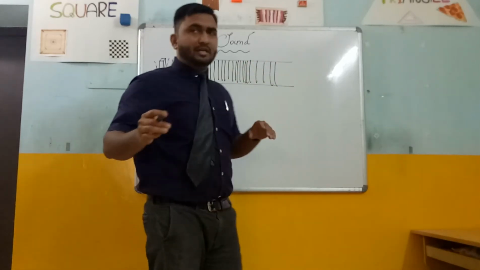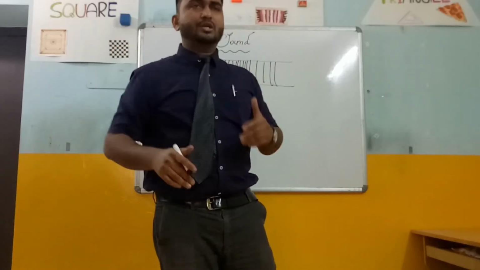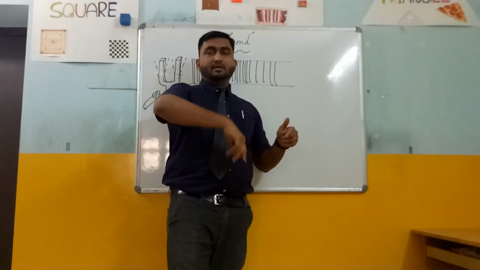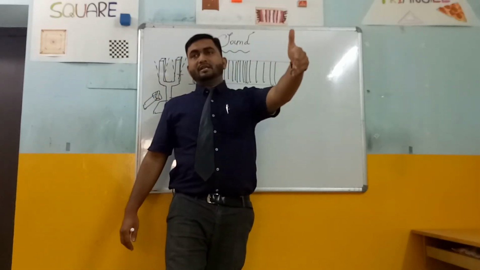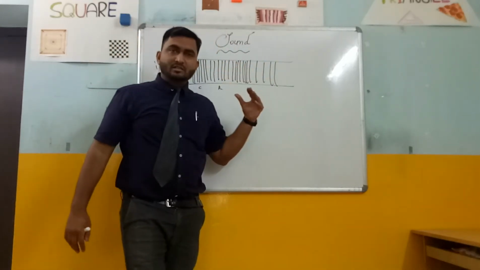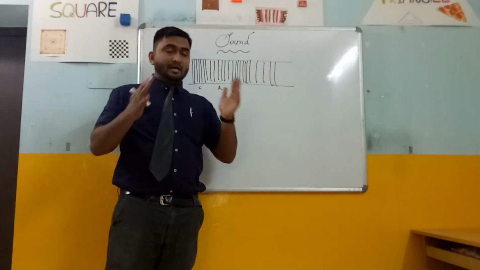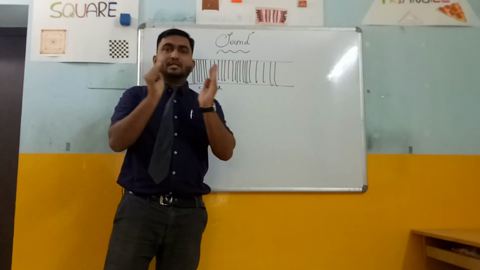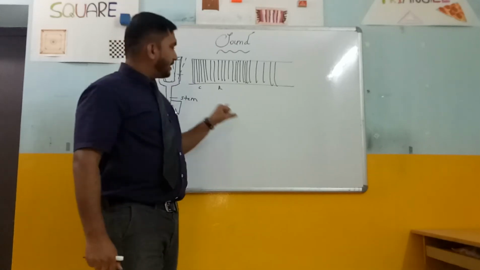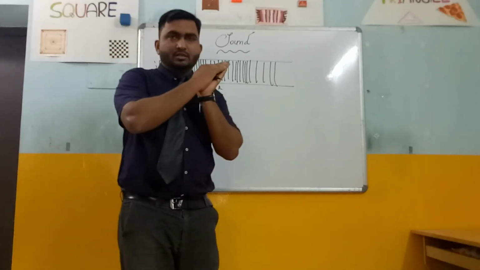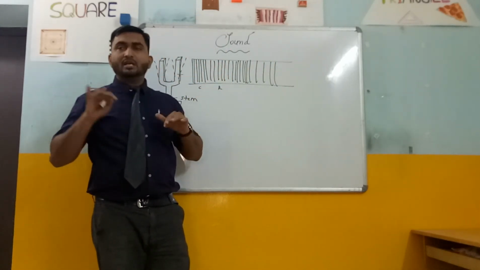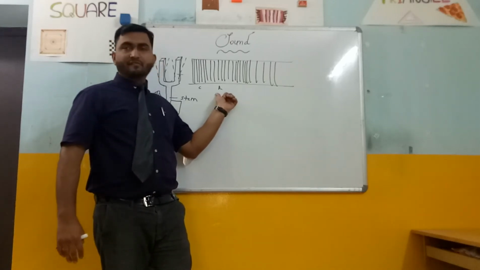Let us consider an example. If you're standing in a long queue, a person standing at the back pushes the next person, and the next person pushes the next person. In this way, the disturbance takes place in the queue till it reaches the other end. Just like that, here the particles of A push the neighboring particles, so the particles come closer, the density increases and the pressure increases, forming compression. Similarly, when they move in the backward direction, the pressure and density decrease, and this causes rarefaction.